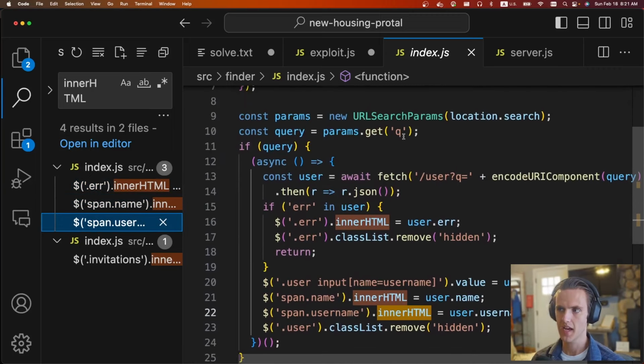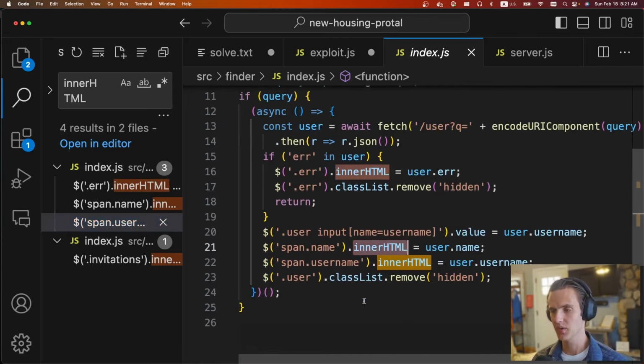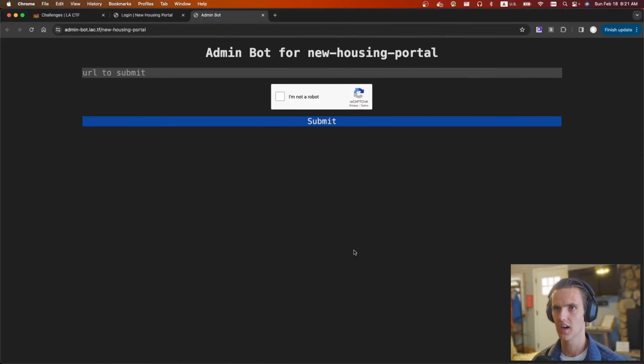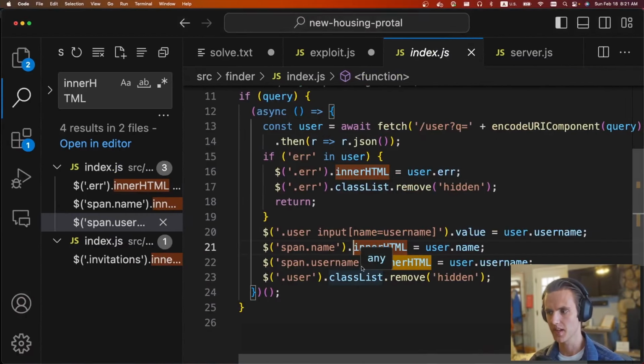Yeah, so if you pass the Q parameter, it'll load that user, and then it'll inject the user's name into the HTML in an innerHTML. We know this is bad. This is a full sink, so you can do XSS with this. And the user's username is also another sink for an XSS, and it is on the Q page. But anyways, we know that either the user or the username are valid XSS sinks.